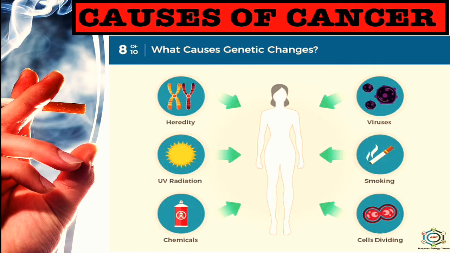So, what causes genetic changes to occur? There are many causes like heredity, viruses, UV radiation, smoke, chemicals, and cell dividing. There are also causes like constant irritations, like constant heat, betel and tobacco chewing, heavy smoking, jagged teeth may cause tongue cancer, excessive exposure to sunlight may cause skin cancer in farmers and sailors, then some chemicals which induce cancer, then radiations like X-rays, cosmic rays, ultraviolet rays are also carcinogenic, and some viruses.